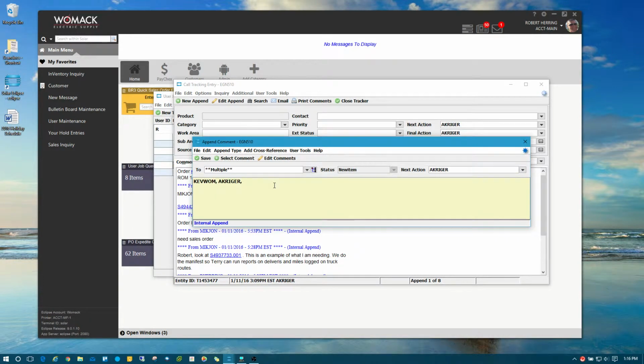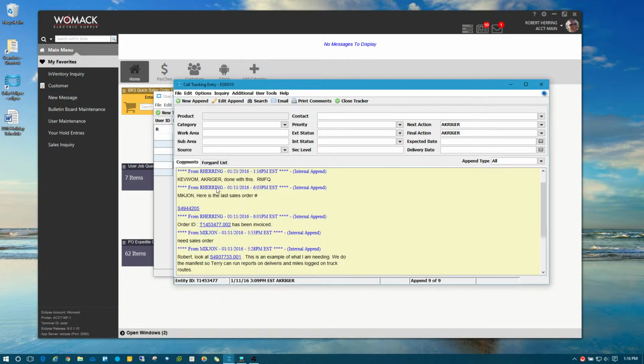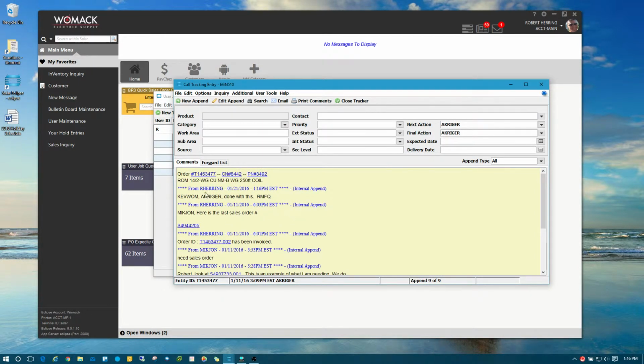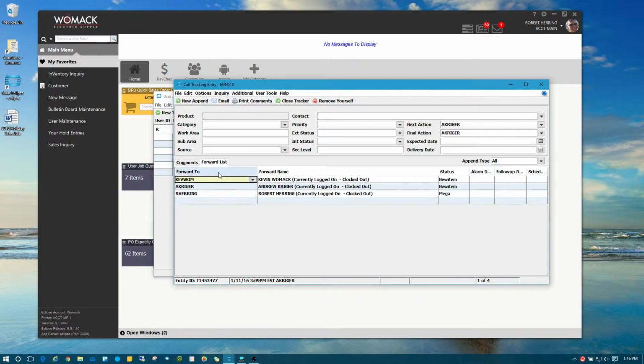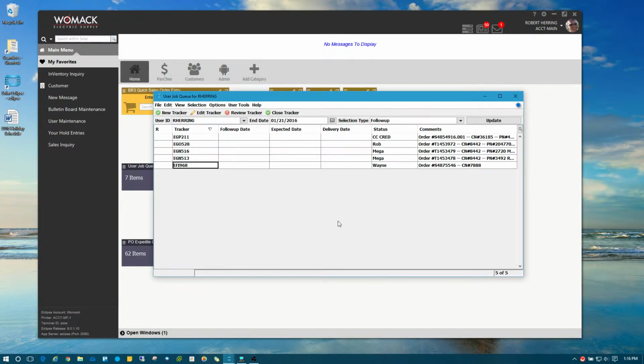I'm going to say done with this, remove myself from queue. Exit, yes. Now that I've appended to the call tracking item, let all the other users know that I'm off, I'm going to go to the for list, and I can right click on my name and hit delete row, or you can go up to options, remove yourself, and now I'm off of there, exit, and save changes. And that's how you do it.